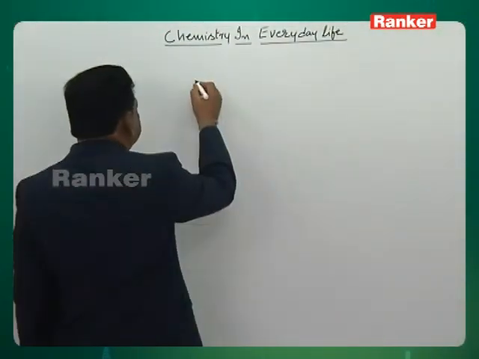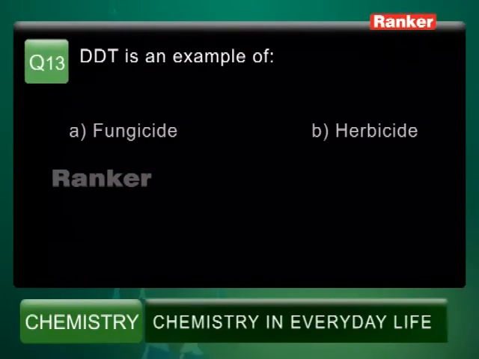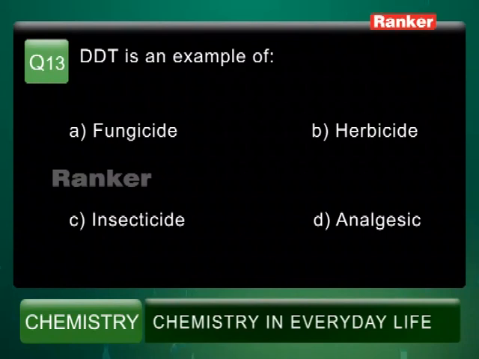Let's see question number 13. DDT is an example of option A fungicide, option B herbicide, option C insecticide, option D analgesic. Here option C is the right answer.